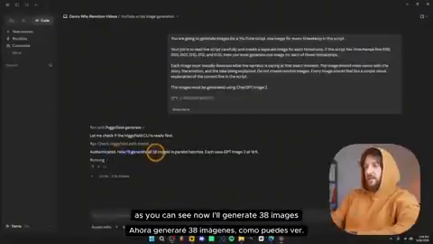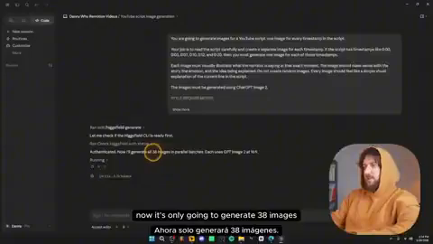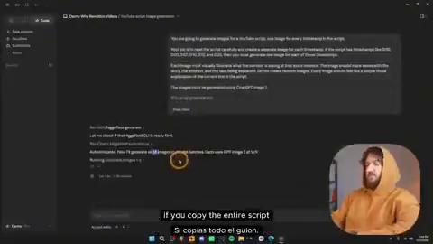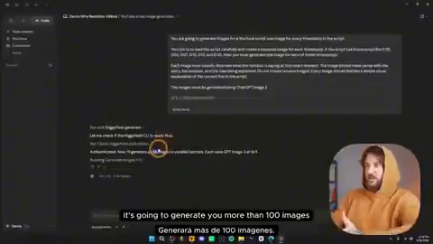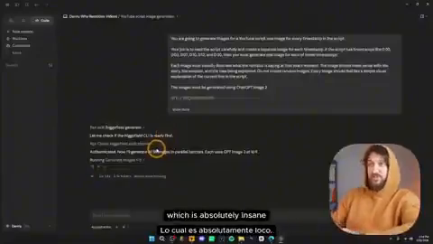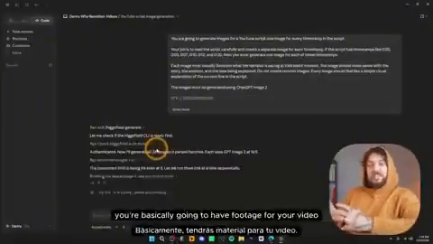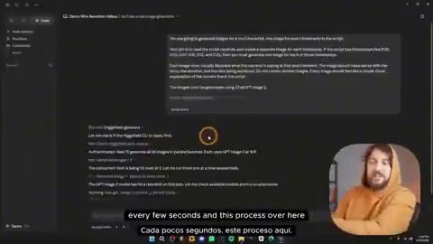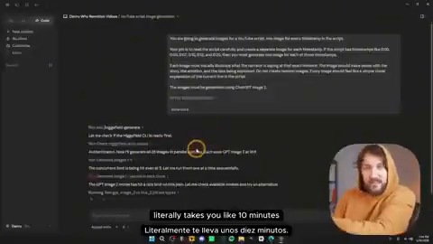As you can see, now it'll generate 38 images. Now it's only going to generate 38 images because I've copied just a little part of the script. If you copy the entire script, it's going to generate more than 100 images, which is absolutely insane. You're basically going to have footage for your video every few seconds. And this process over here literally takes you like 10 minutes.